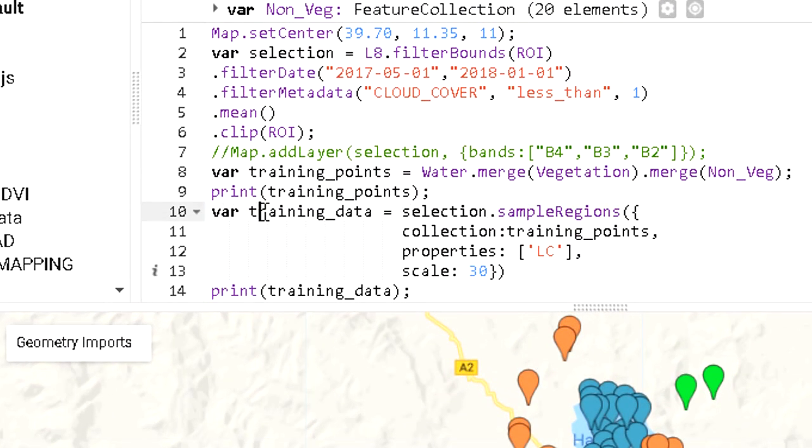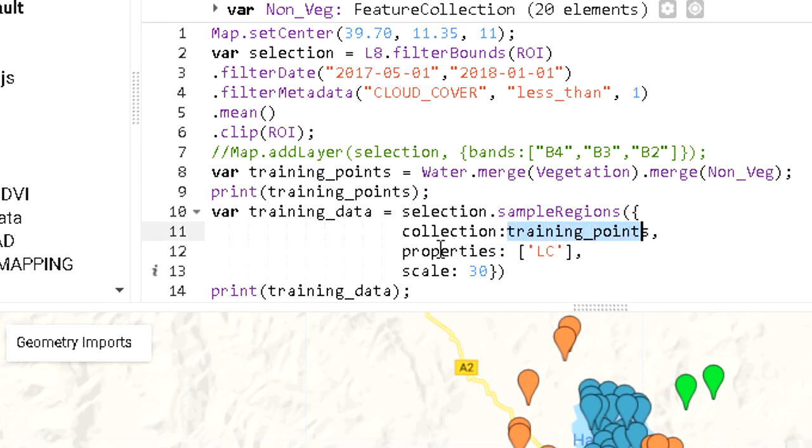You can see this. Now we want our training data here. The name will be changed, training points. Then here is the training data. Then the selection is here. This is the link with the selection. And the function is sample regions. And here these are the training points.